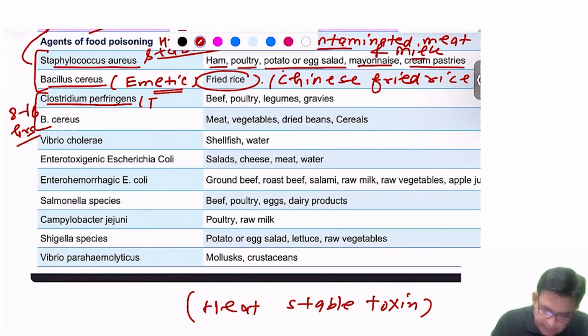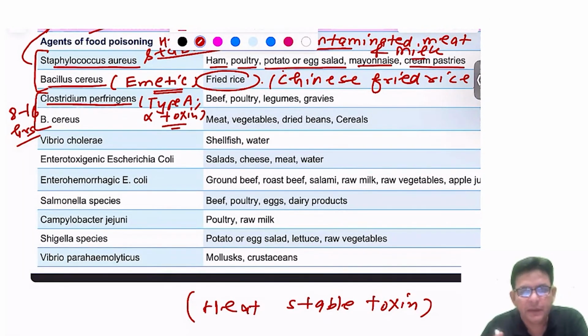That is type A, alpha toxin. The same one which does gas gangrene also associates with food poisoning. And the organism is Clostridium perfringens, whose type is type A alpha toxin. And what all is being eaten?